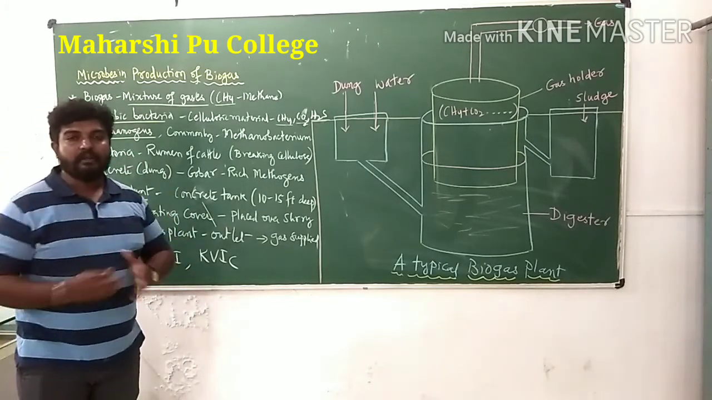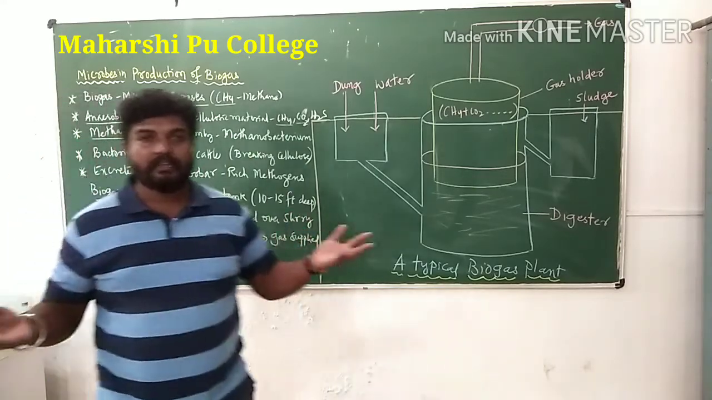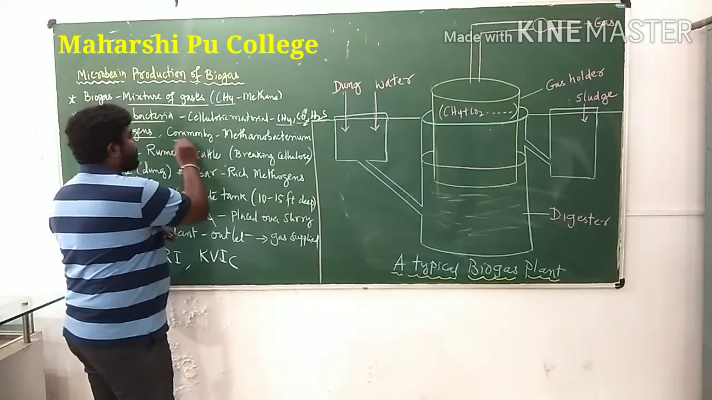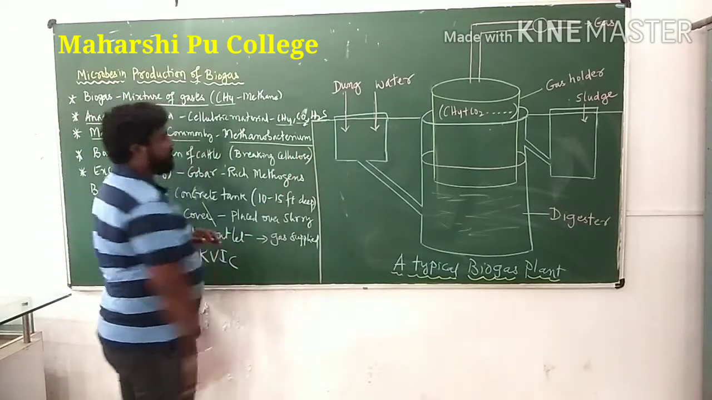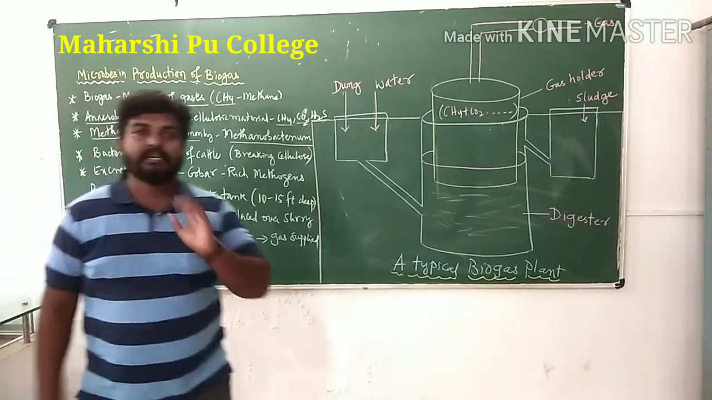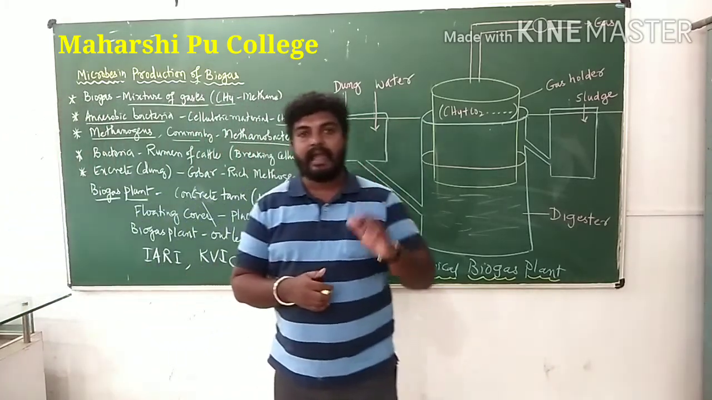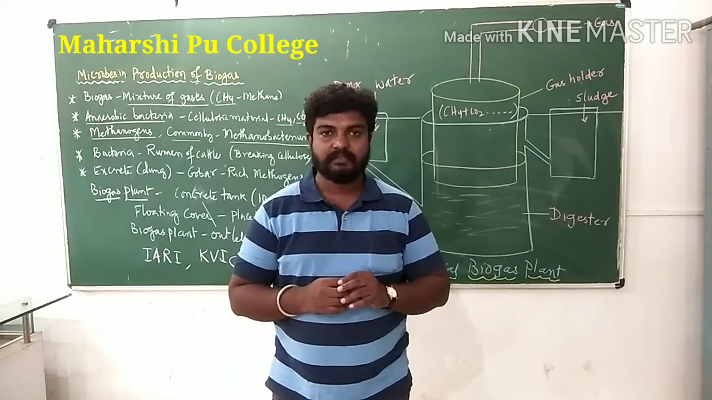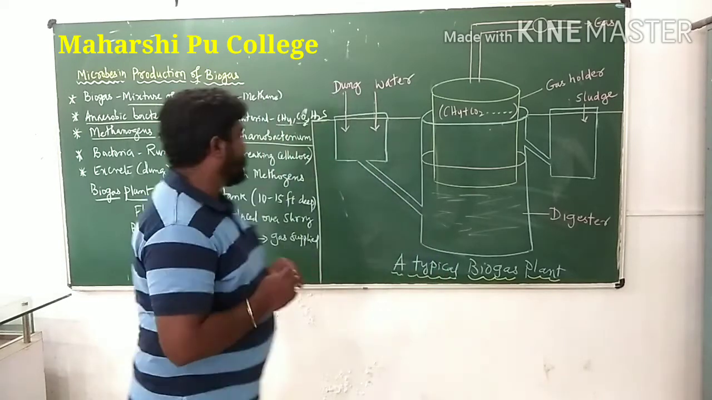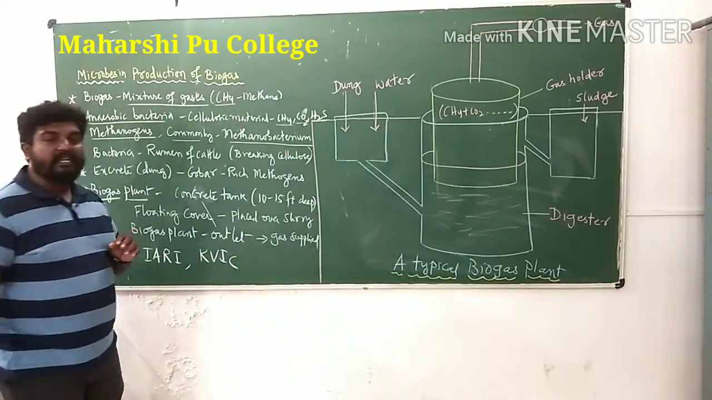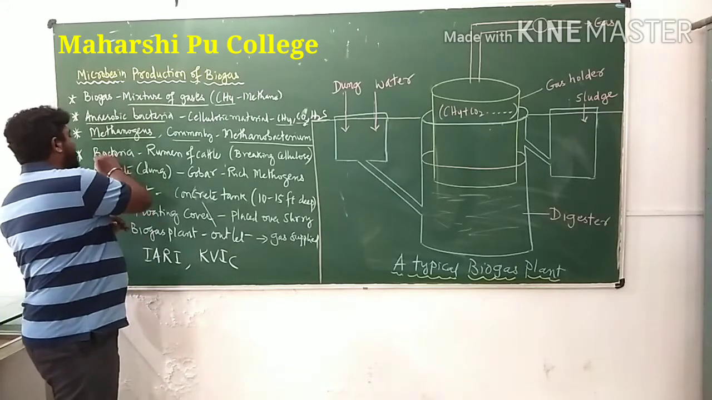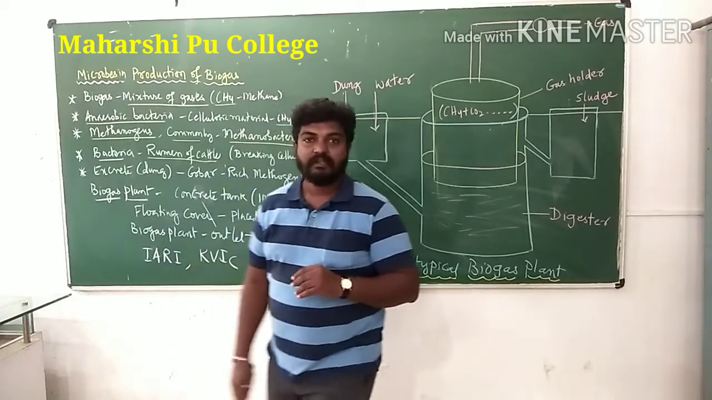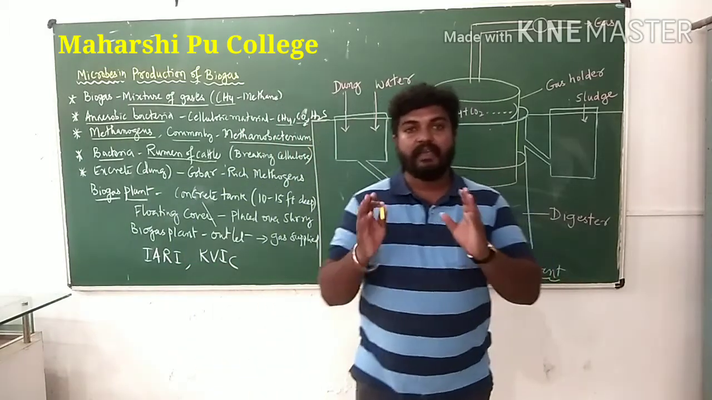So in general, we are going to talk about those bacteria. The methanogens are commonly called Methanobacterium. Methanobacterium is a bacterium which acts upon cellulosic material to produce biogas. These anaerobic bacteria are present in the rumen of cattle.